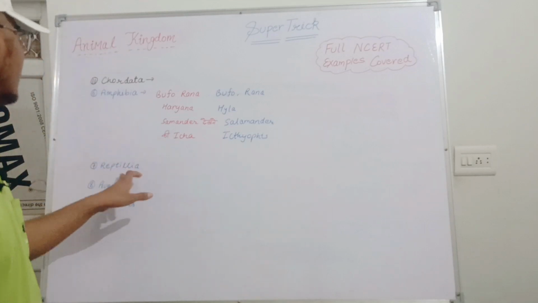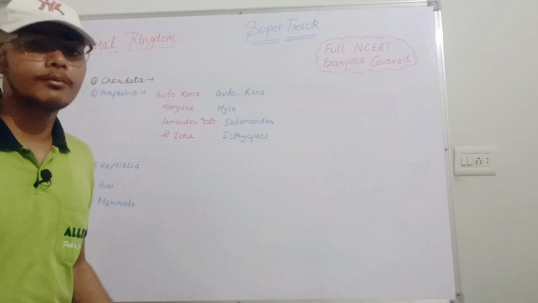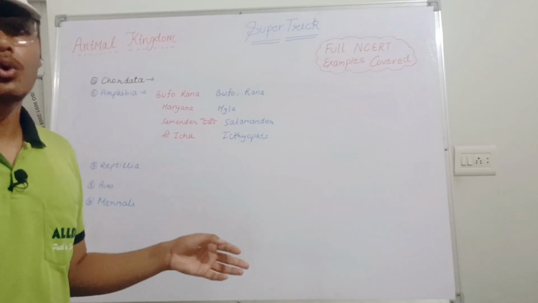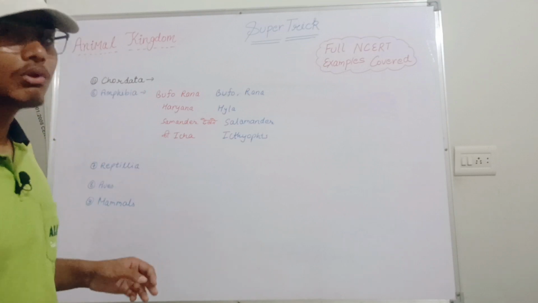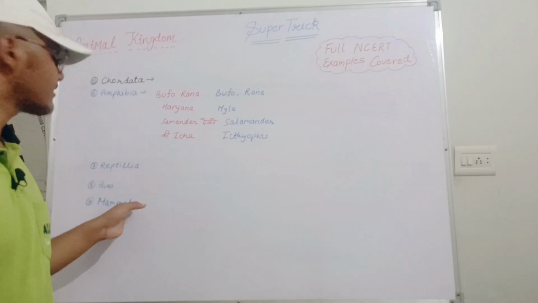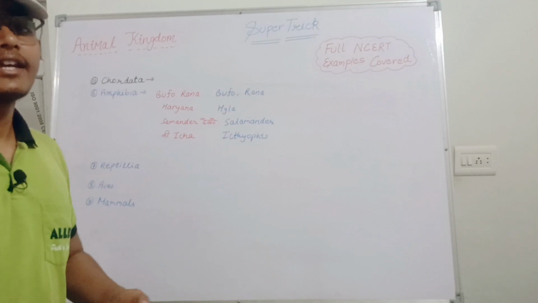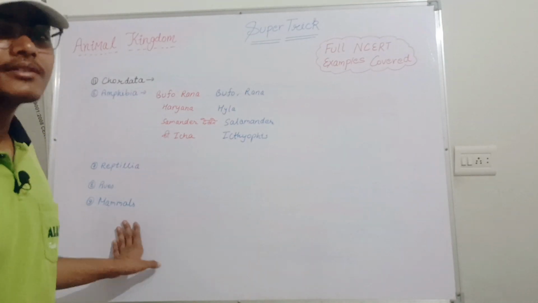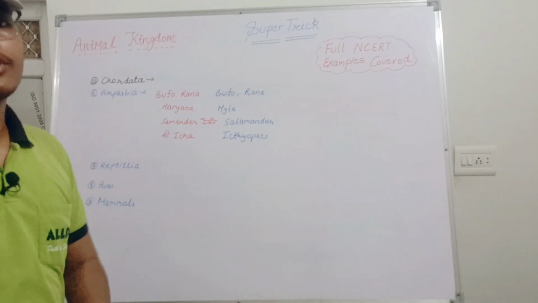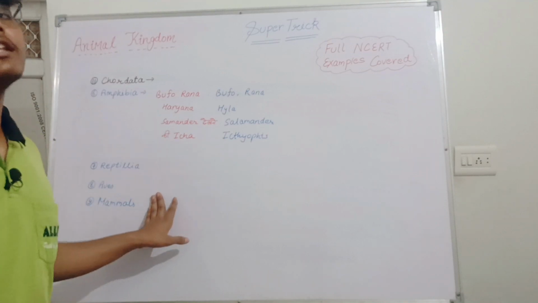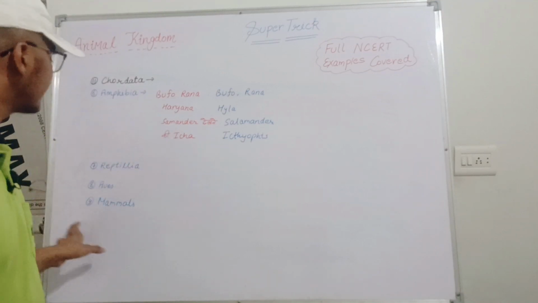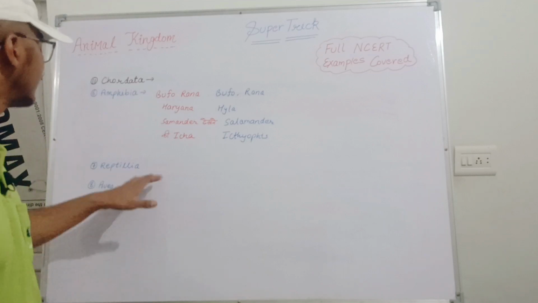Now let's move to the next ones: Reptilia, Aves and Mammalia. As you already are familiar with them, in Reptilia the crocodiles, snakes, lizards are coming. The next one, Aves, means parrot. Then you can use peacock as well. All the birds are coming. The next one is mammals. For the mammals, we are also part of the mammals, so this part is not going through tricks. I recommend you not use tricks; you have to remember them as you are already familiar with these. We are living in our surroundings and also see these things.